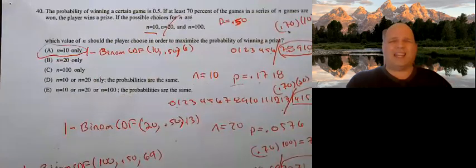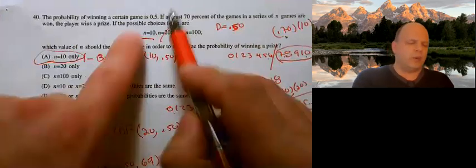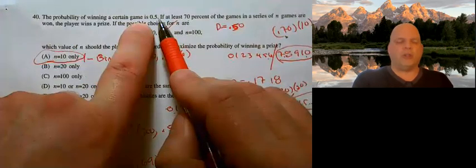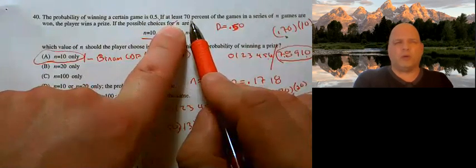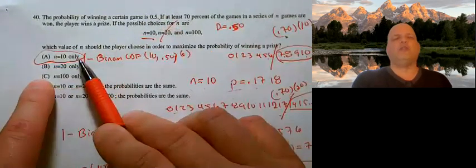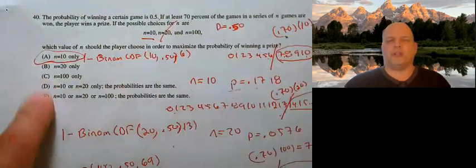Why? Again, the more times I play it, the more likely I am to get close to reality. Well, reality is 0.50. I don't want to be close to reality. I need to win 70% of the time in order to be a winner. So I need to play it as few times as possible if I want to have a 70% win percentage.